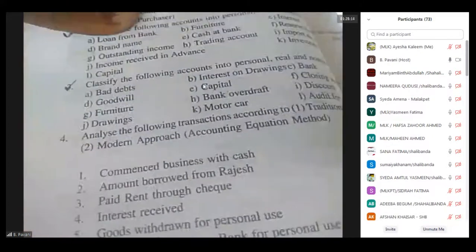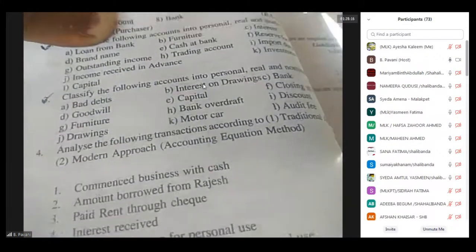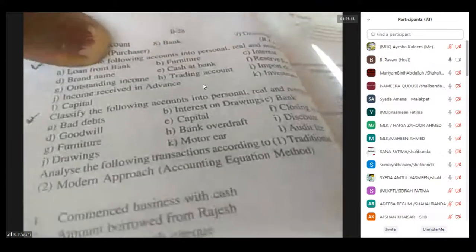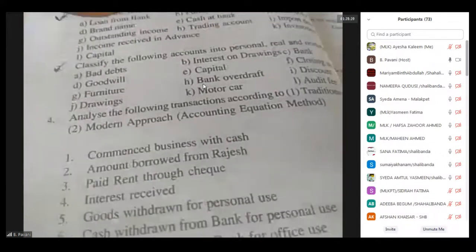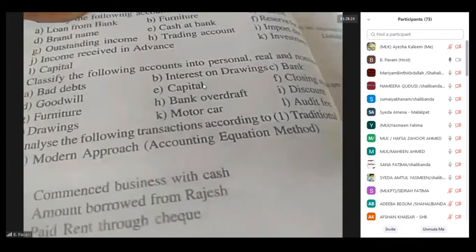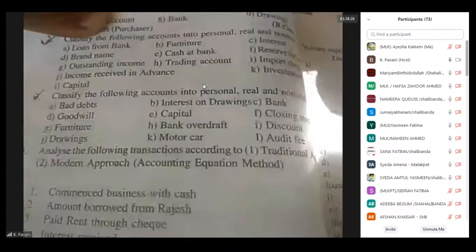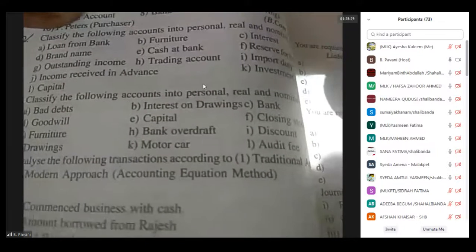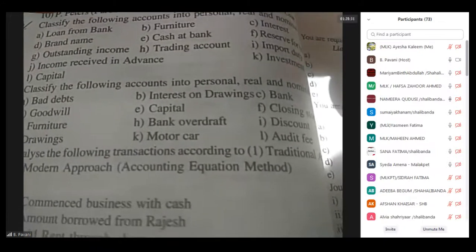Classify the following accounts into personal, real, and nominal. I have shown the two problems to you. The third one I'm giving as homework. You can take the screenshot, ma. I am showing you since you are not having the textbook. Take the screenshot fast.